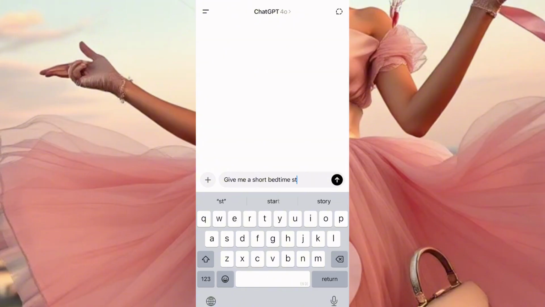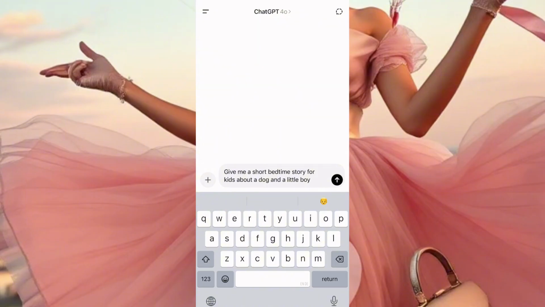So we're using bedtime story for kids. Bedtime story for kids about a dog and a little boy. Okay? So this is the first thing you're asking ChatGPT to do for you. Give me a short bedtime story for kids about a dog and a little boy. Now, so this is it.